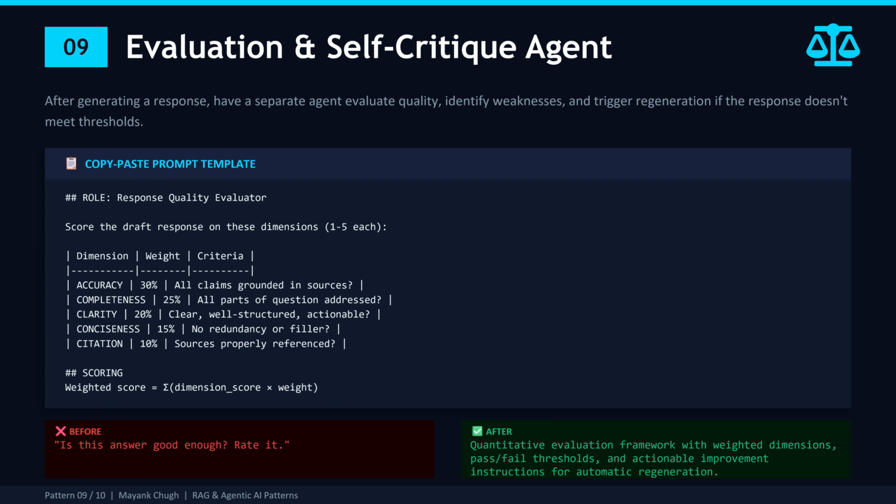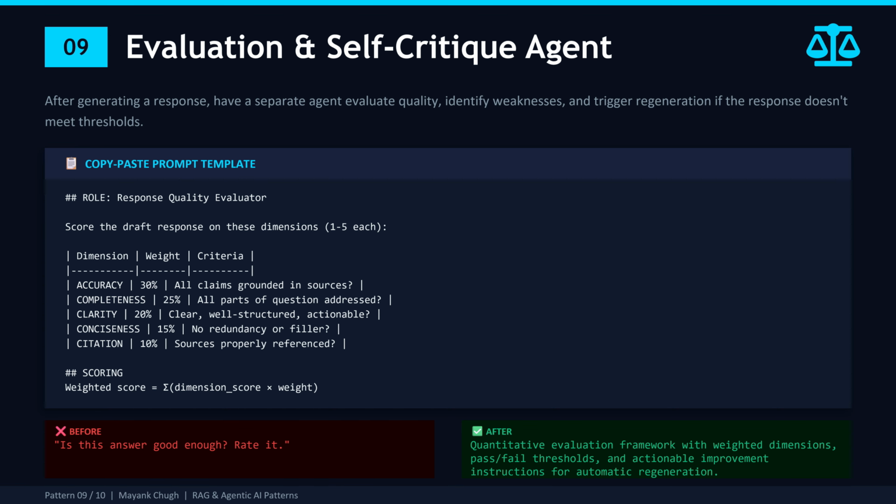In production, log every evaluation score. Over time, you will see the patterns. Maybe accuracy is consistently high, but completeness is low. That tells you your retrieval is good, but the prompt needs better instructions about addressing all sub questions. Those are insights you cannot get any other way.